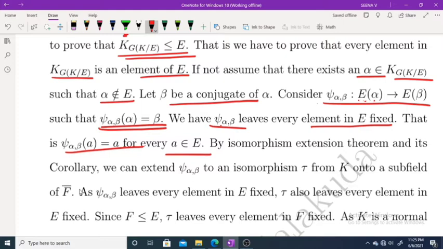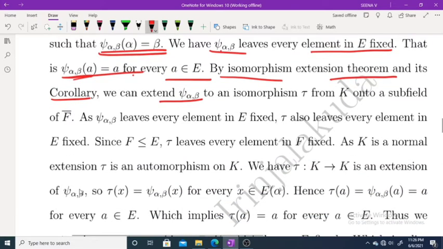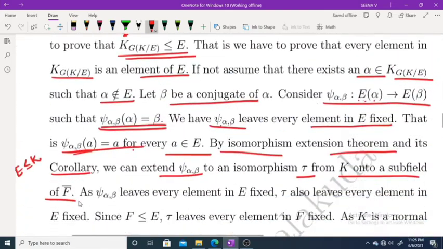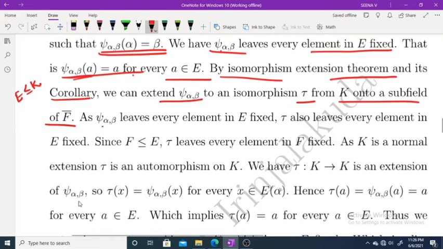Now by the isomorphism extension theorem and its corollary, we can extend psi alpha beta to an isomorphism tau from K onto a subfield of F closure, because E is a subfield of K. Now psi alpha beta leaves every element in E fixed, so therefore tau also leaves every element of E fixed.